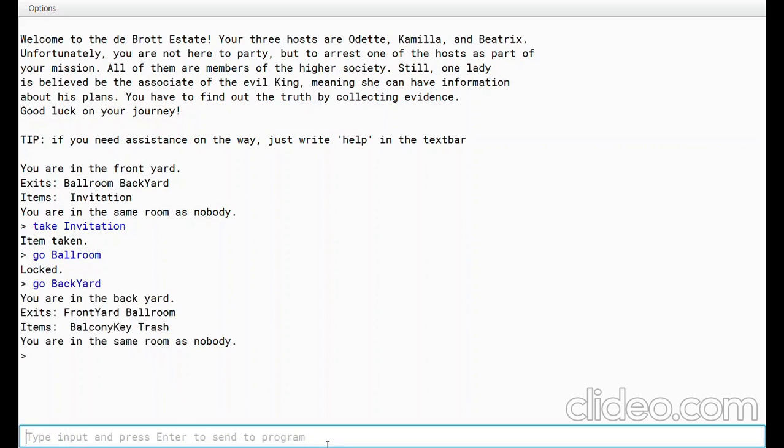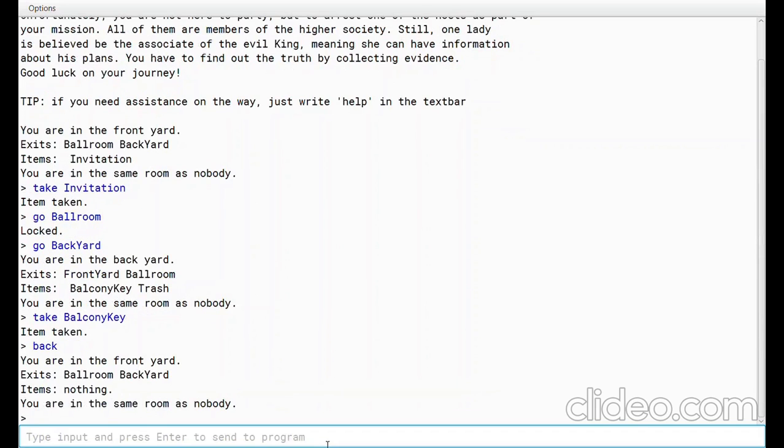What happens if we go to the backyard? There's a balcony key and a trash can. Let's take the balcony key, shall we? Why not? Maybe this is going to be helpful later. Okay. If we press back, it's going to take us to the room that we've previously been to.